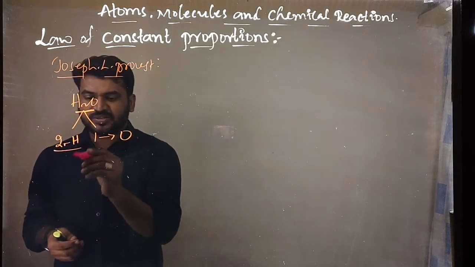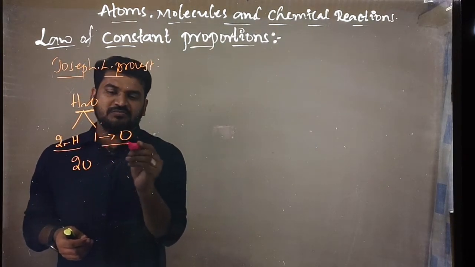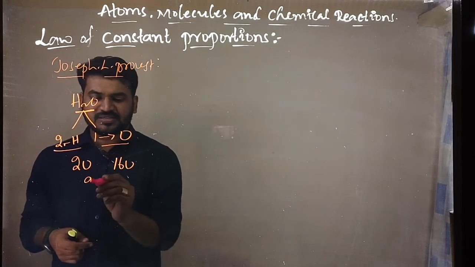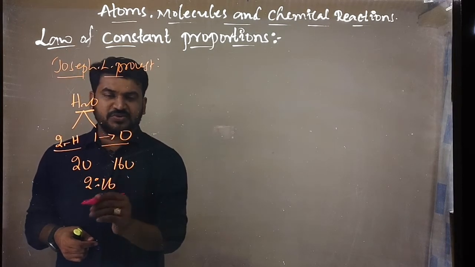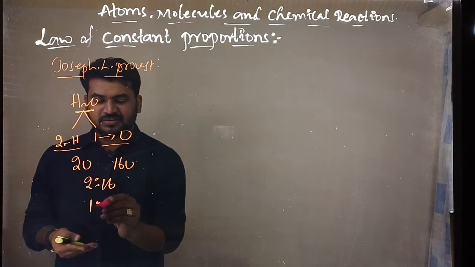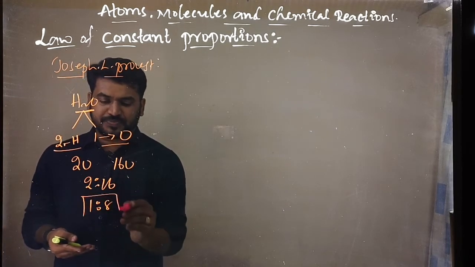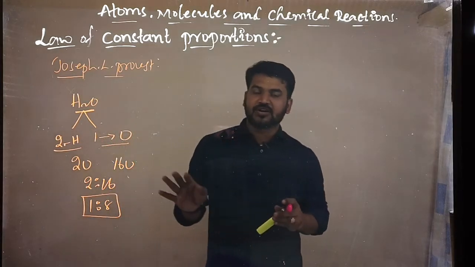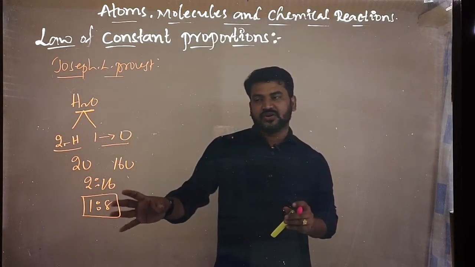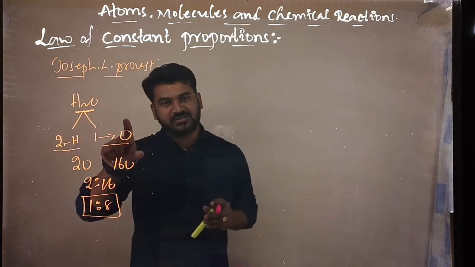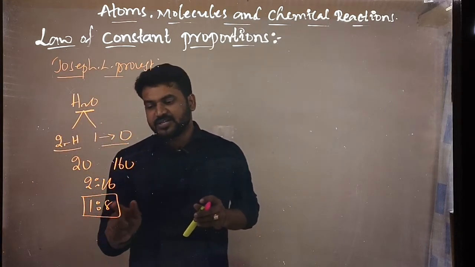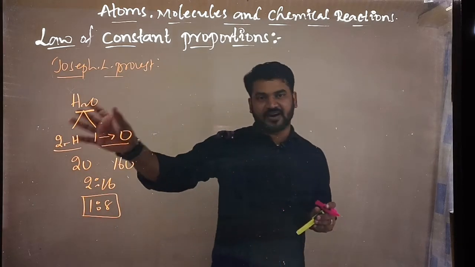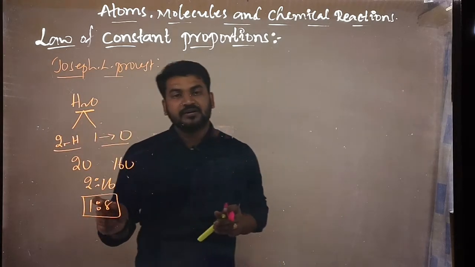So the two hydrogens' mass is 2 units and one oxygen's mass is 16 units. If you take it as a 2:16 ratio and simplify, we can write it as 1:8. That is, in the water molecule the ratio of hydrogen and oxygen is always 1:8 by mass. I am not talking about the number of atoms, I am talking about the mass.